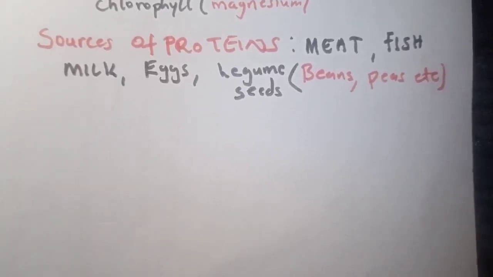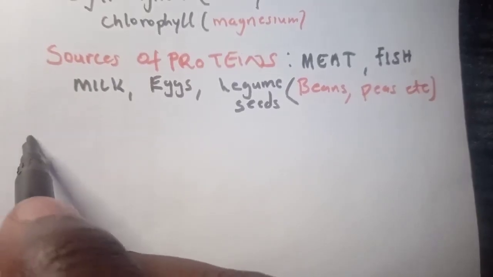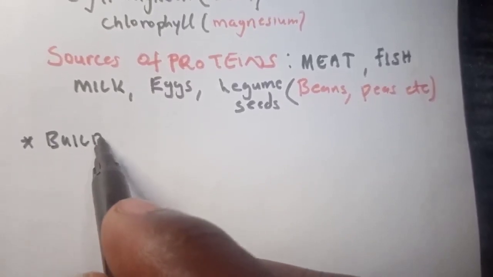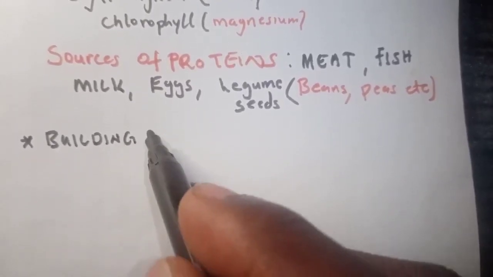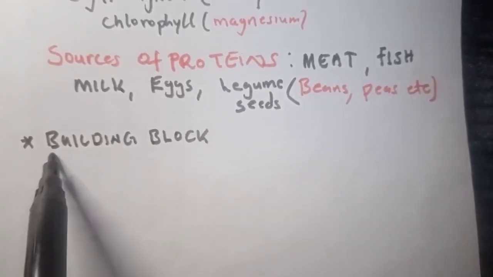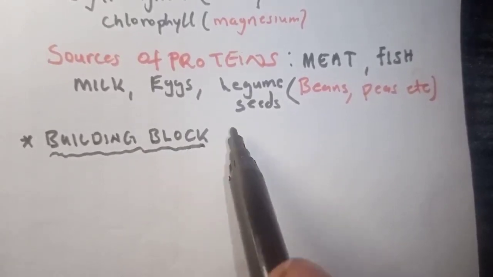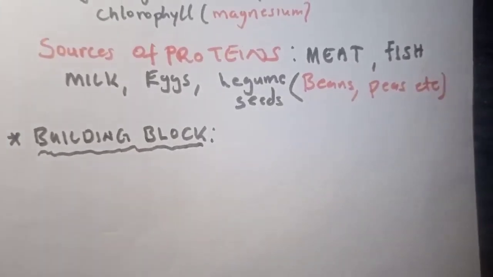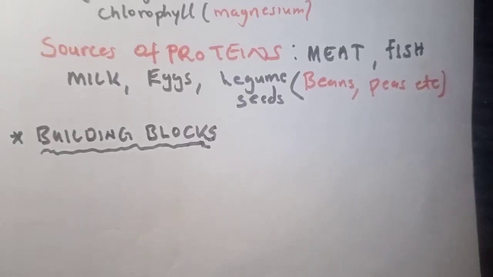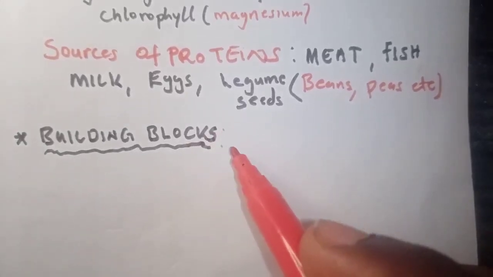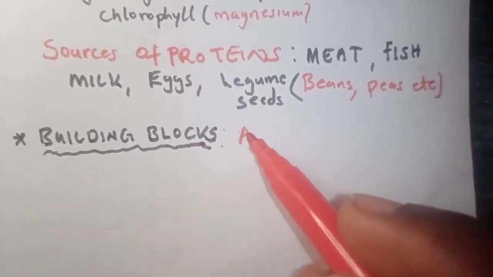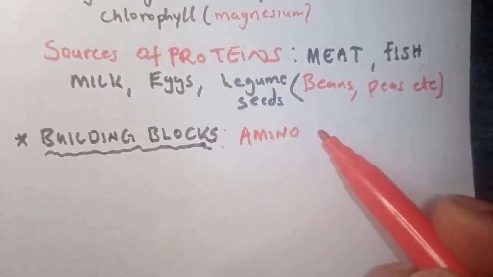Before we go any further, let's first discuss how these proteins are made up. We have what we call building blocks. The name itself shouldn't confuse you. Just the same way a house is built, they first have to make blocks. Blocks are what make the house. So what are the blocks that make up a protein? The building blocks of proteins are called amino acids.